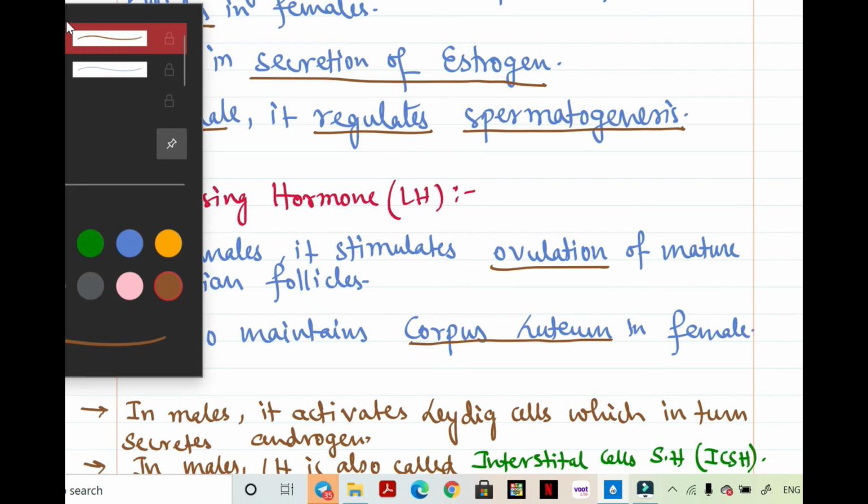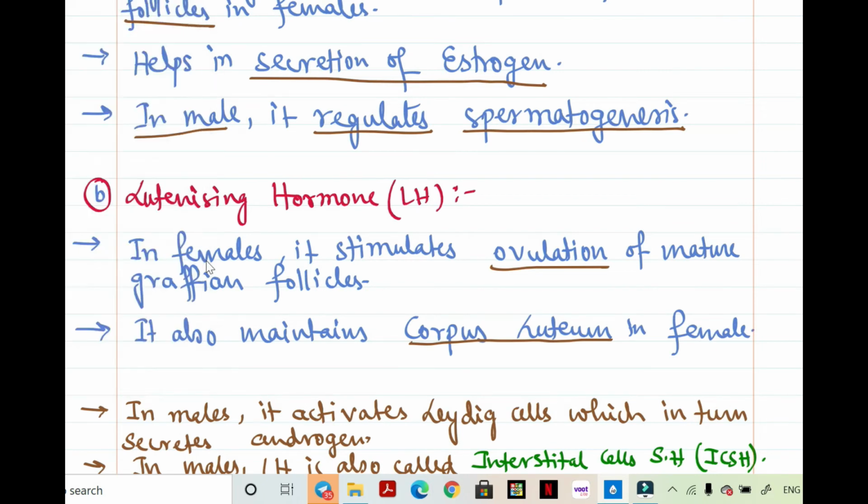Now, further, this corpus luteum releases progesterone in female. This progesterone is one of the important sex hormones present in female body, as we all know. Now, the function of luteinizing hormone in male. In males, coming to the last slide, luteinizing hormone is also called interstitial cells stimulating hormone, ICSH. What is its function in male?